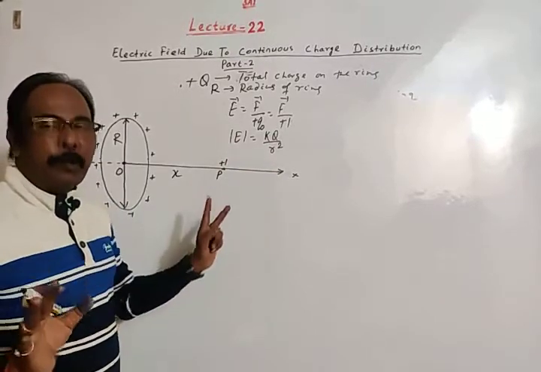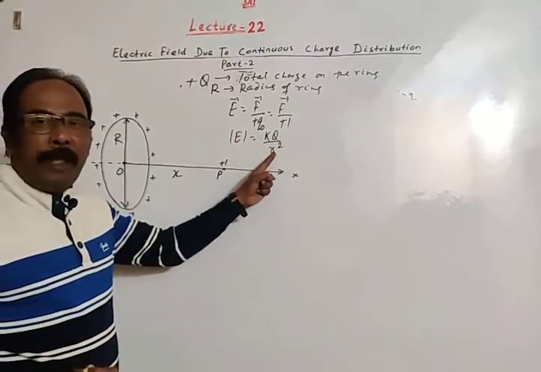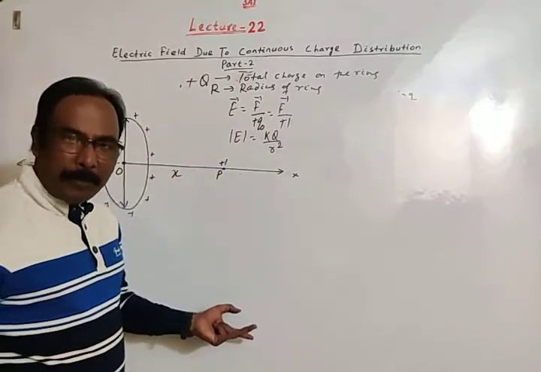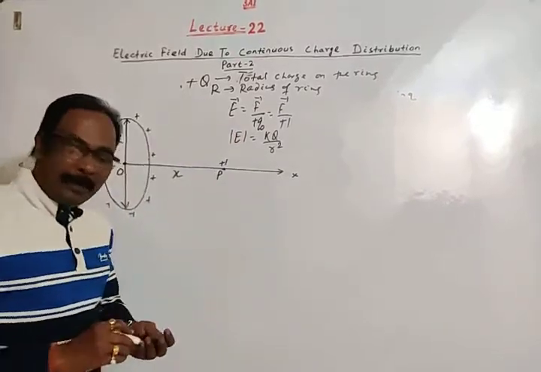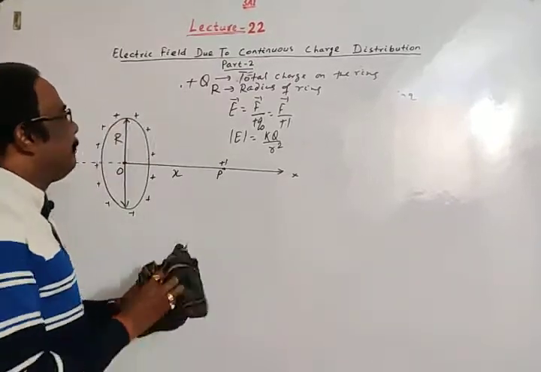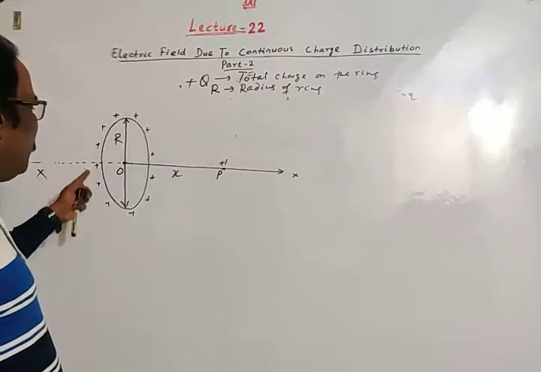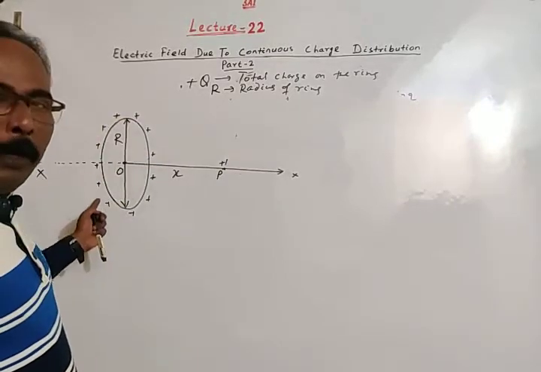We can't use this formula because this formula is valid for a point charge, meaning the electric field due to a point charge. We'll come to this at a later stage. Now, the charge is uniformly distributed throughout the ring.